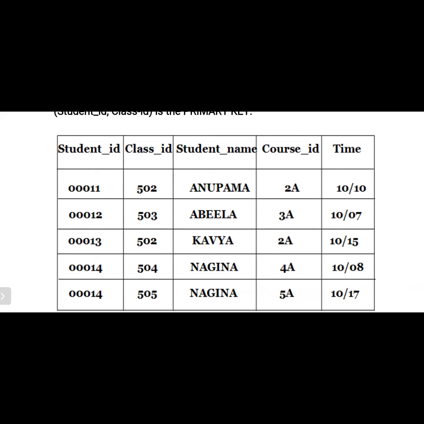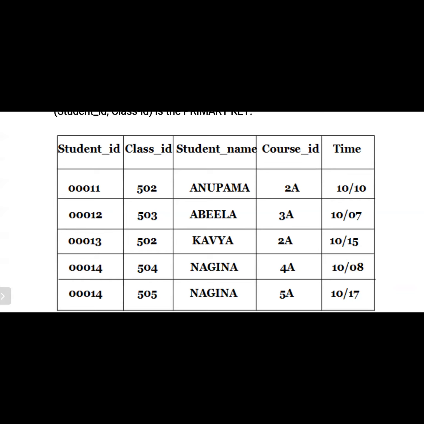Okay. Every non-key attribute should be fully functionally dependent on the total key. So what are the keys here? Student ID and class ID. For example, if we are using only student ID, are we able to get the name or not? Please try to check once whether we are able to get the student name by using student ID or not. Have you understood the question? By using student ID, are we able to find out the student name or not?